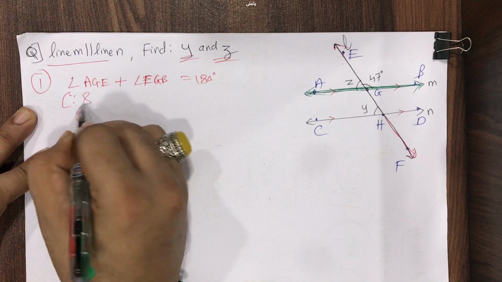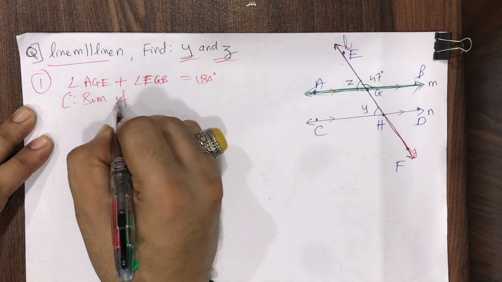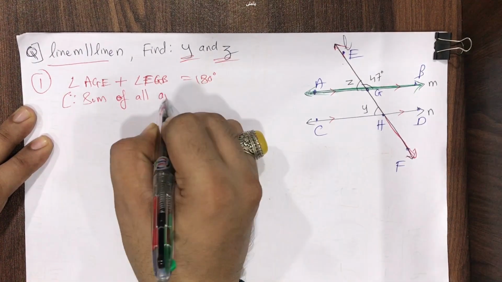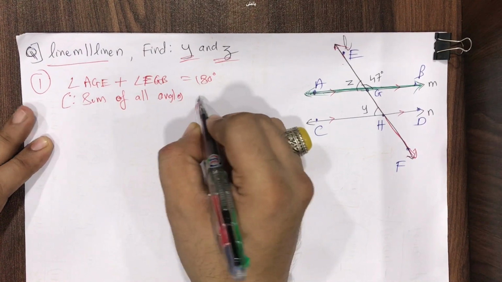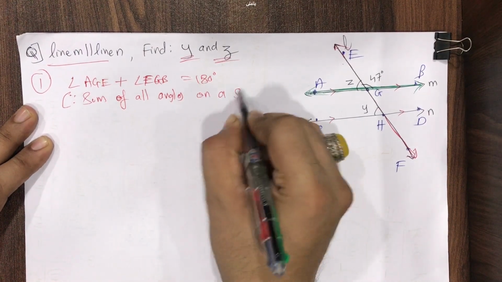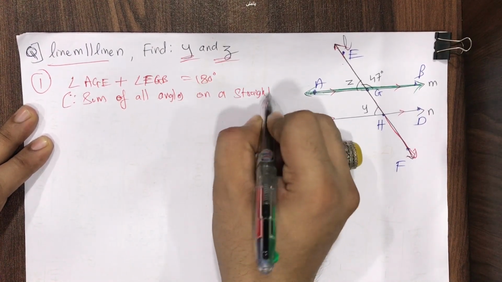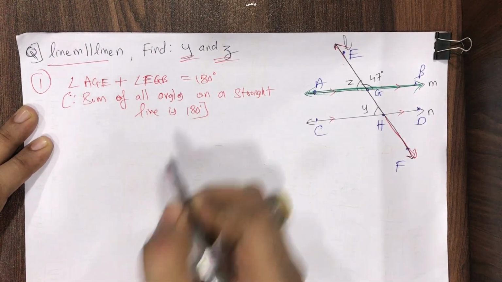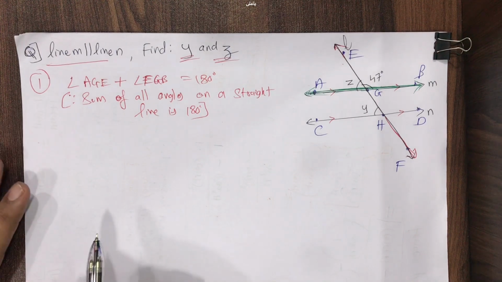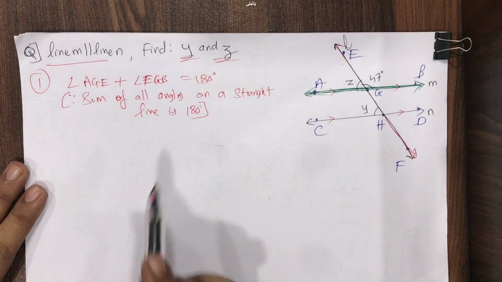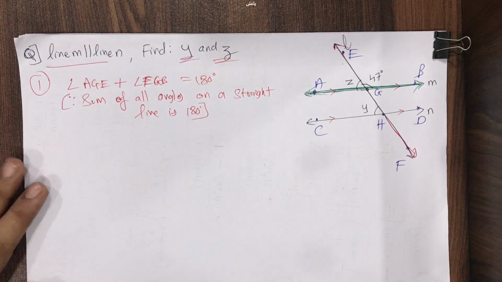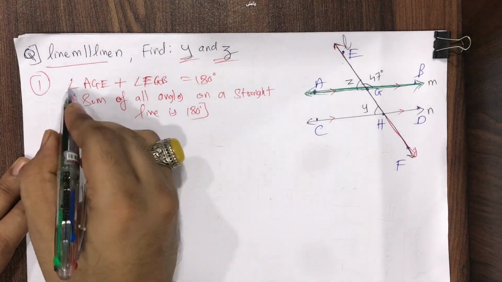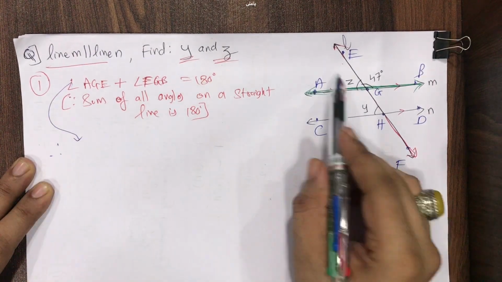Reason is: sum of all the angles on a straight line is 180 degrees. Writing of the reason is compulsory, please. Okay. Therefore, what is the value of this angle AGE?